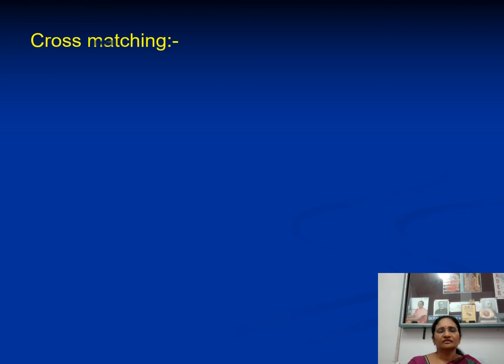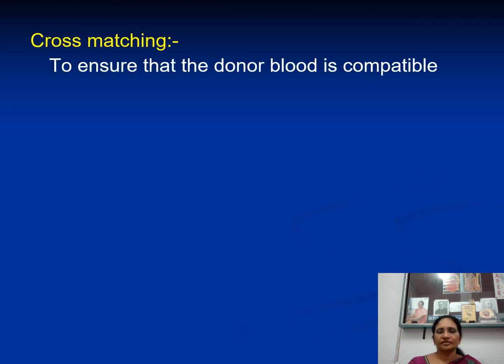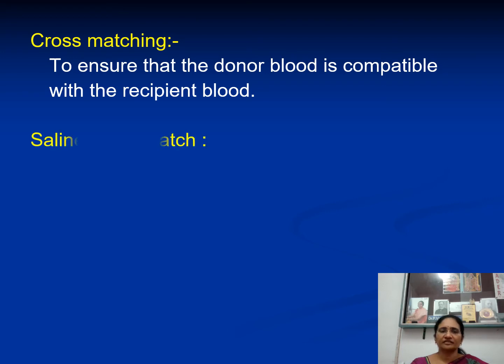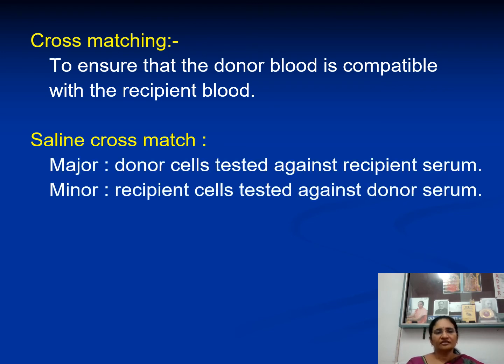And then coming to the second point we have to keep in mind while giving transfusion. First thing is selection of blood group. To know that, blood grouping is required, and the second point is cross matching. Before giving blood to the recipient, we have to see whether the donor blood is compatible with the recipient or not. To ensure that the donor blood is compatible with the recipient blood, first we should check, and then we start the transfusion. For that, two things are there.